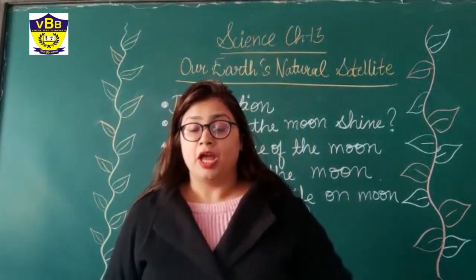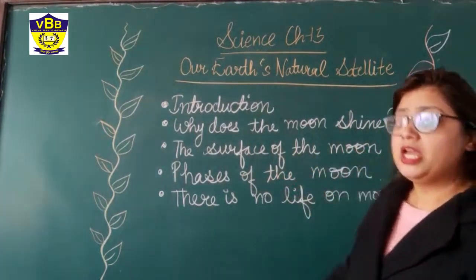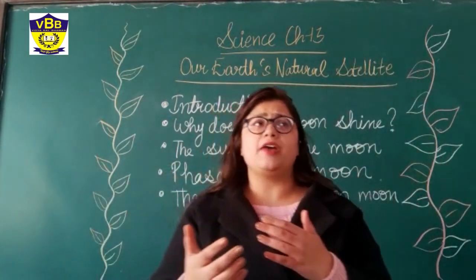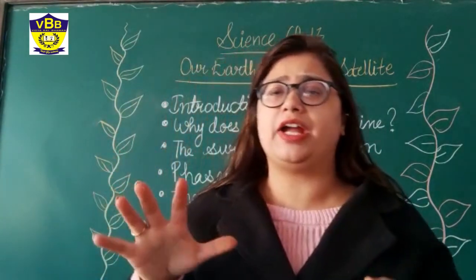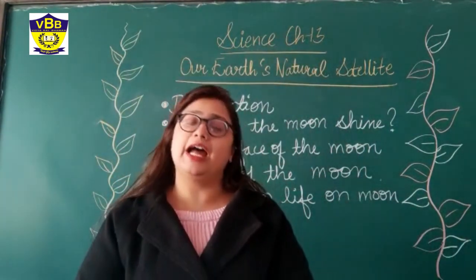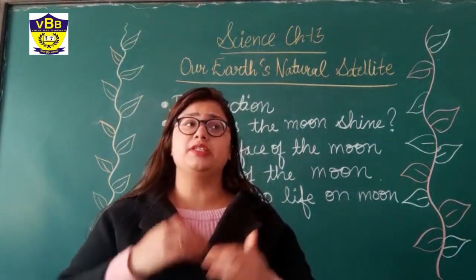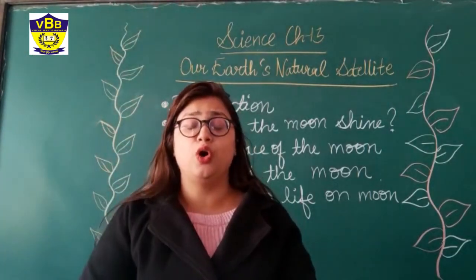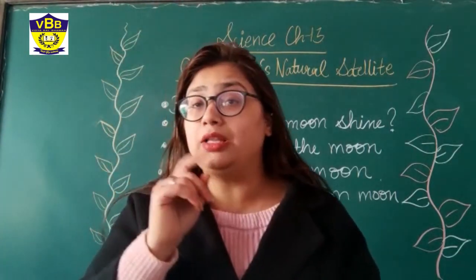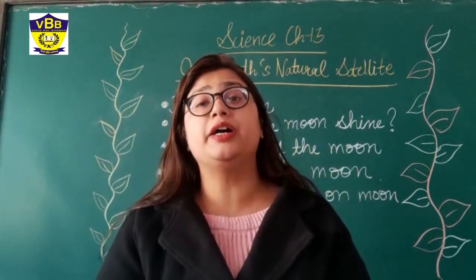Okay. Now if I talk about the surface of the Moon, see class, you might have seen on some news channels the rough, uneven, whitish, greyish surface of the Moon. Yes, the Moon has some plain areas also. It has some huge mountains also. But there is one thing which is very common to the whole surface of the Moon: the craters.